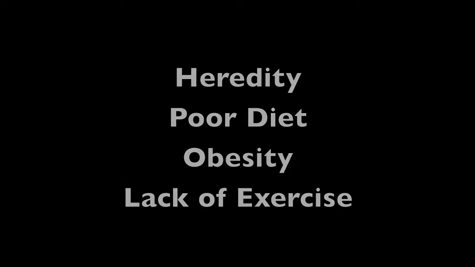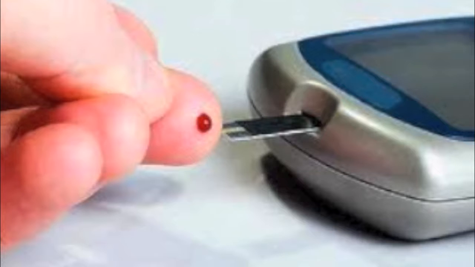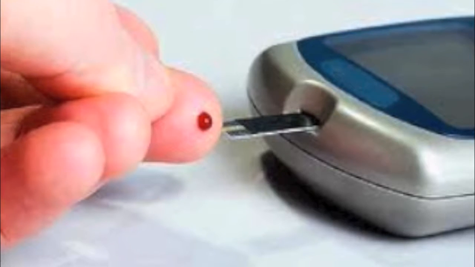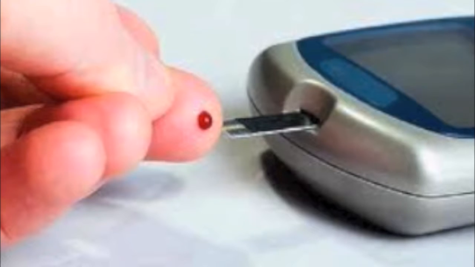Both type 1 and type 2 diabetic patients use a glucose meter. This is a device that takes a sample of blood from one's fingertip and tests it for glucose concentration. By having this device, type 1 diabetic patients can determine when they need to inject insulin, and type 2 diabetic patients know when they need to eat food in order to keep their glucose level at a steady rate.